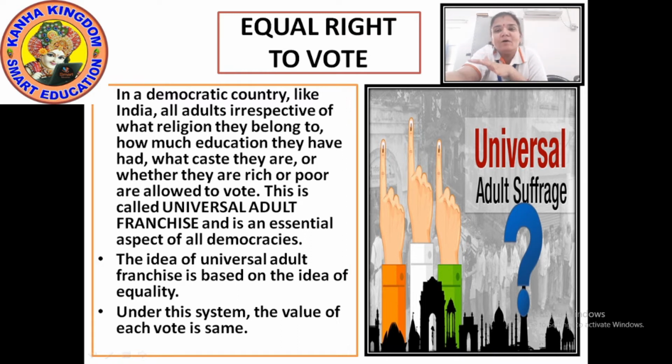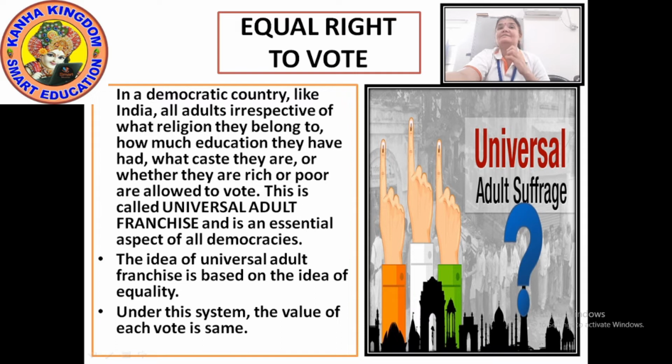No such kind of inequality is seen for voting. Any people in our country have the right to vote. Only one thing matters, the age. When you are 18 years, above 18 years, then you have the right to vote.